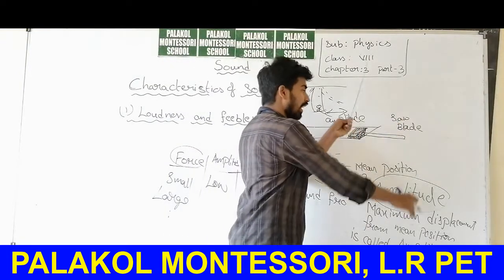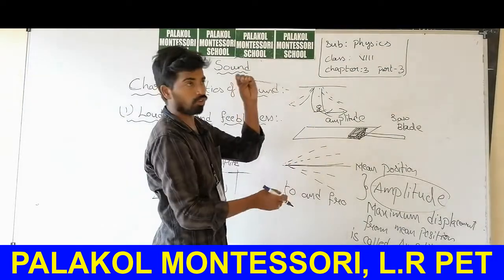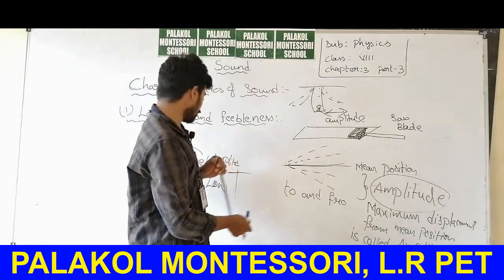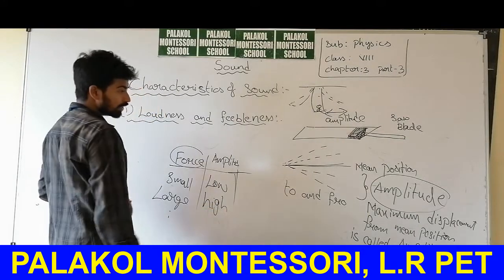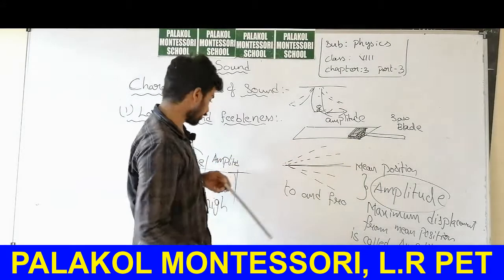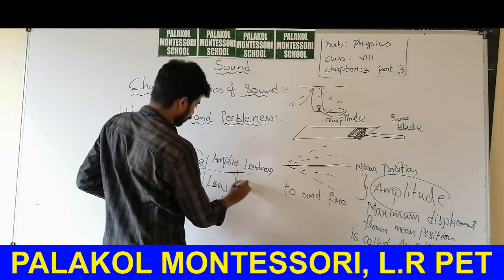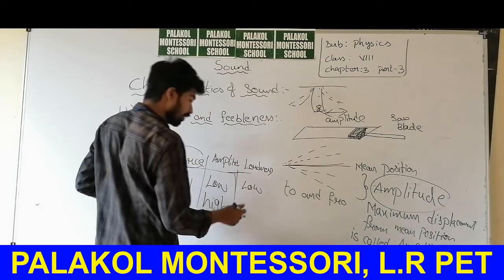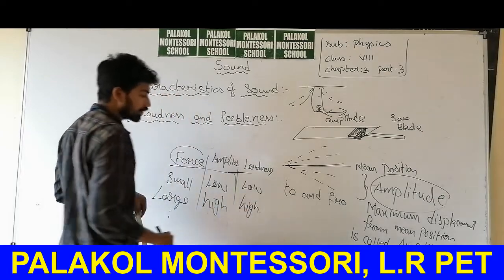You have applied a large force, then what happened? High amplitudes will be observed. So in the two cases, when you apply a small amount of force, the loudness will be low. And if you apply a large amount of force, a high amount of sound will be observed.